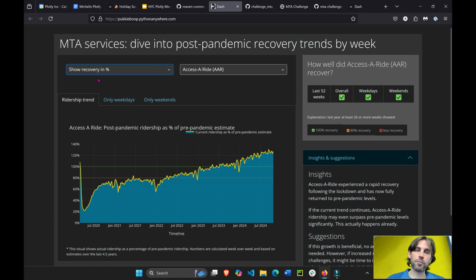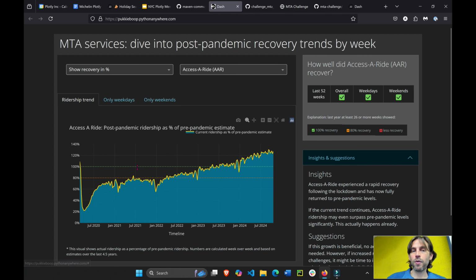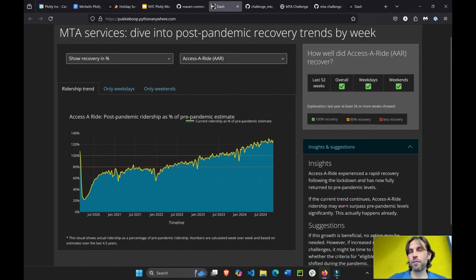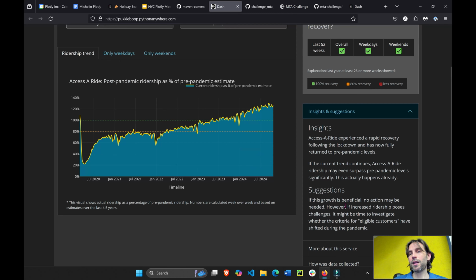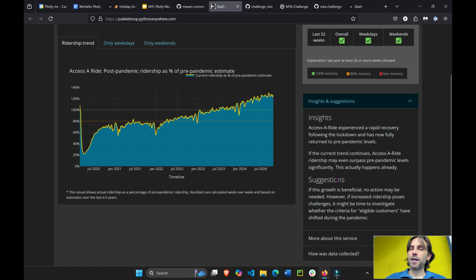I like this one, the percentage, like the violin chart, weekdays and weekends. We can see the difference, right? And the ridership trend, she put 2 lines here, the 100% and 80%, just to highlight them so we can tell the difference, and some information here on the right. So I really liked how she built this app, allowing the user, in this case me, to better understand how she got the data, what some insights and suggestions are.